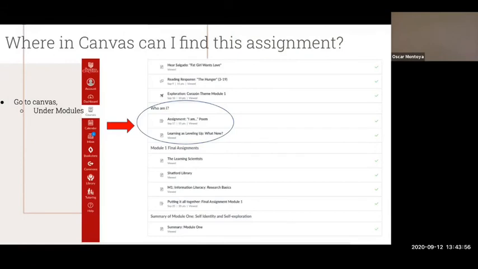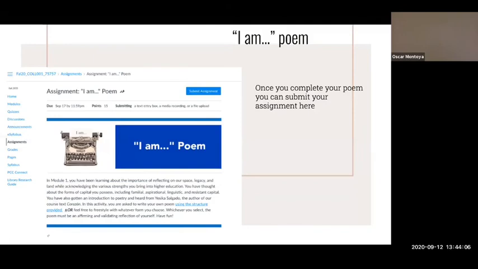To submit the assignment, you can go ahead and go to Canvas. Under modules, you're gonna scroll down until you find the section that says Who Am I? There you're gonna find two different tabs. The first one is Assignment I'm a Poem. Here you're gonna be able to submit your poem once it's completed.